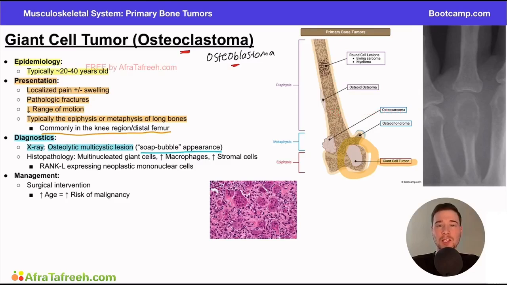osteoblastoma. Remember we talked about osteoblastoma as a big growth in the area, particularly looked at the cervical spine. And in that region, we had a very hyperdense bone growth. But here, if you draw your attention to the image, we can see something different. We can see a sclerotic osteolytic lesion. So here's the tumor right here.